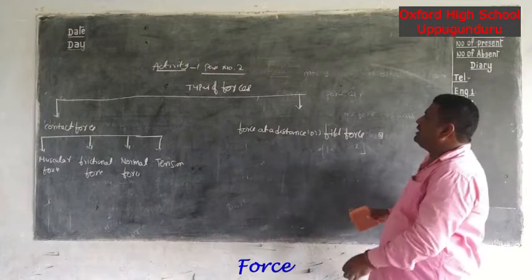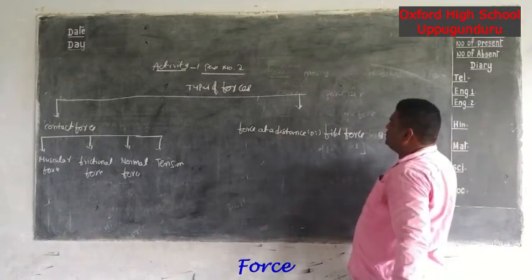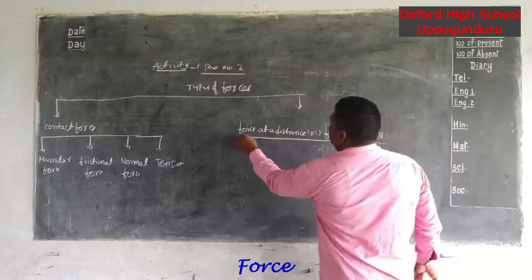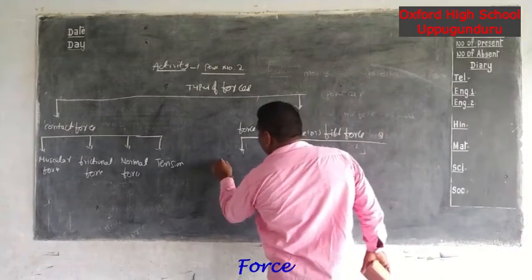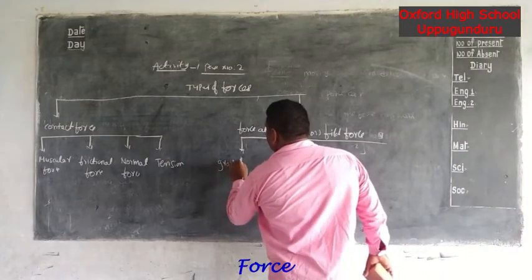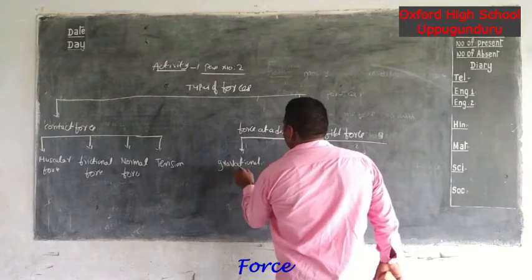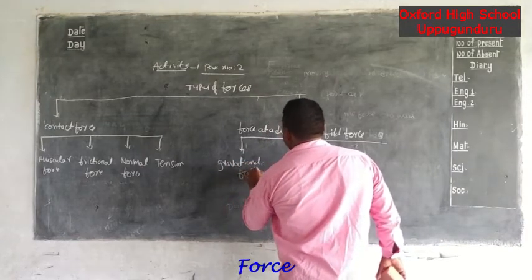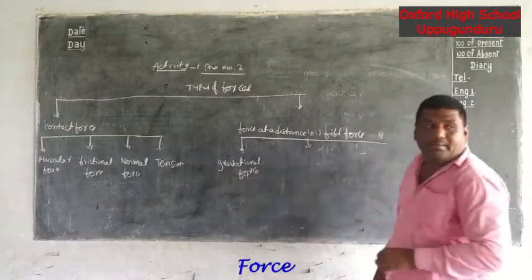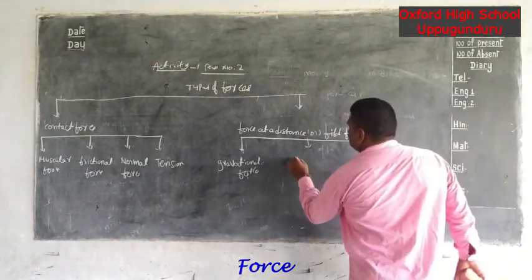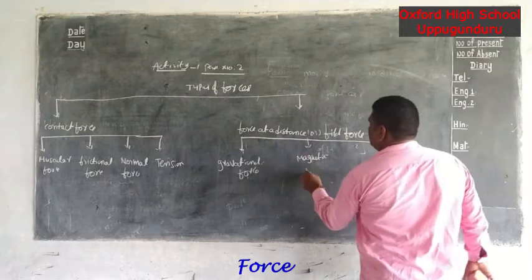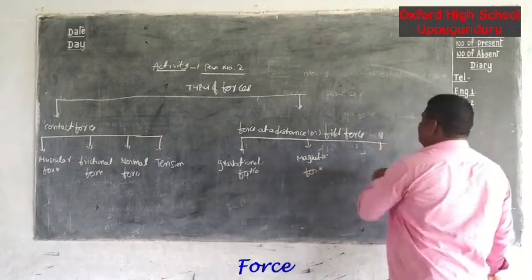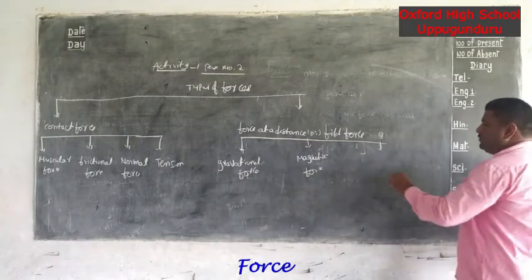Again, force at a distance is also divided into three categories. First one is the gravitational force. Second one is the magnetic force. Third one is the electrostatic force.